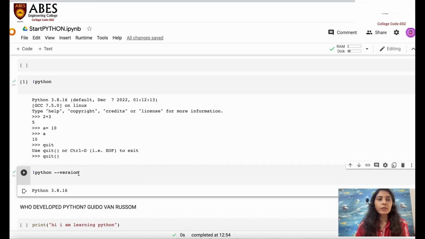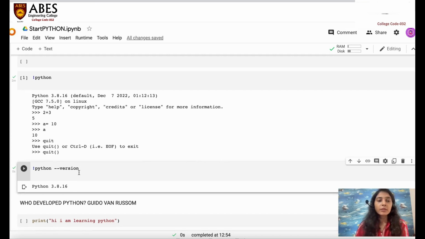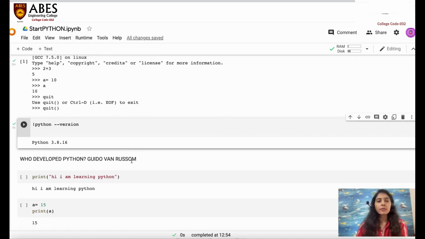So first of all, before executing the programs of Python, we should know who developed Python. Python was developed by Guido van Rossum in around 18 months. It is a very big team of many scientists or developers who developed this particular programming language. He's the one. You can check his photograph on Google. You can Google it, who is Guido van Rossum.